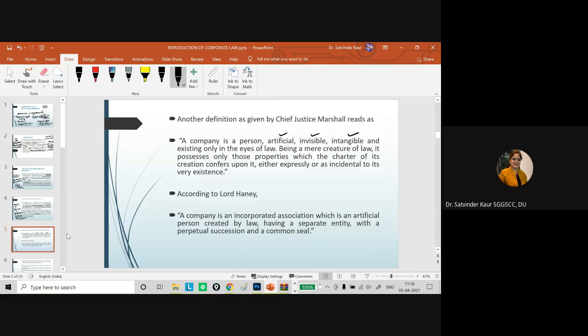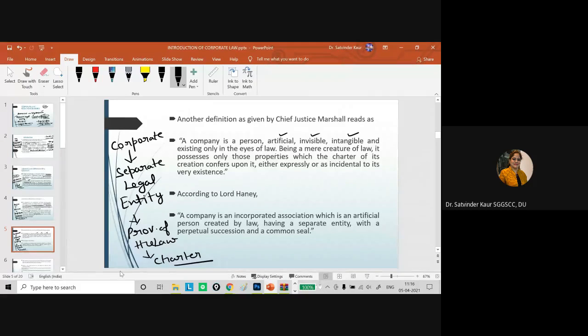But we say that when a particular corporate exists as a business organization, it has a separate legal entity, and this separate legal entity is governed by the provisions of the law and as per the charter of the company, which is designed by the company at the time of its formation.